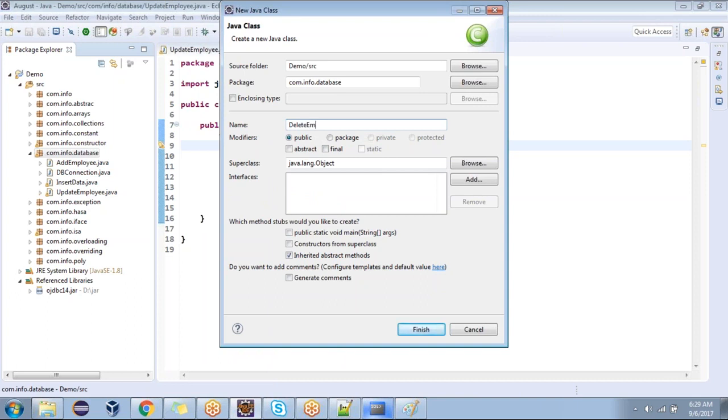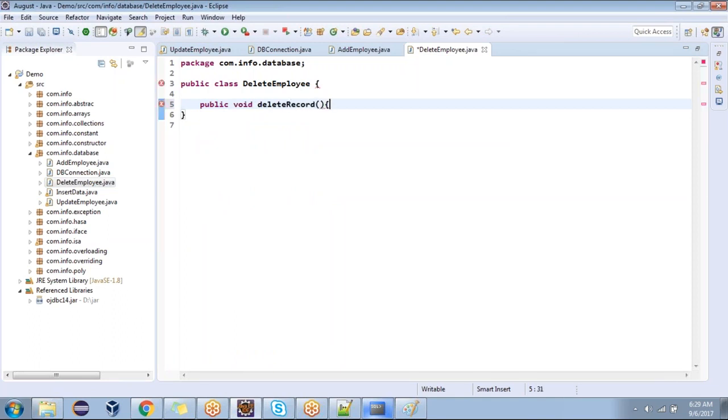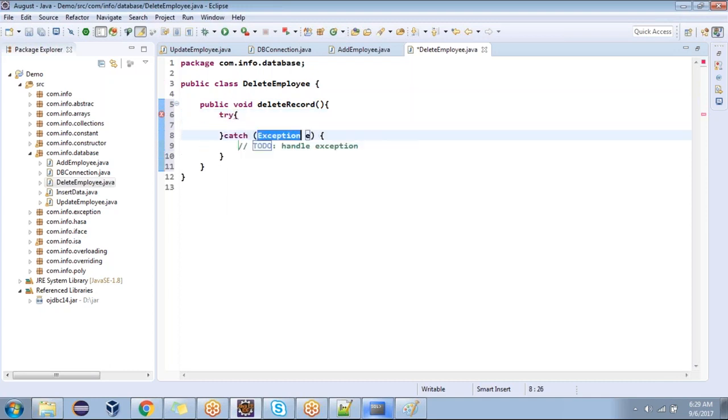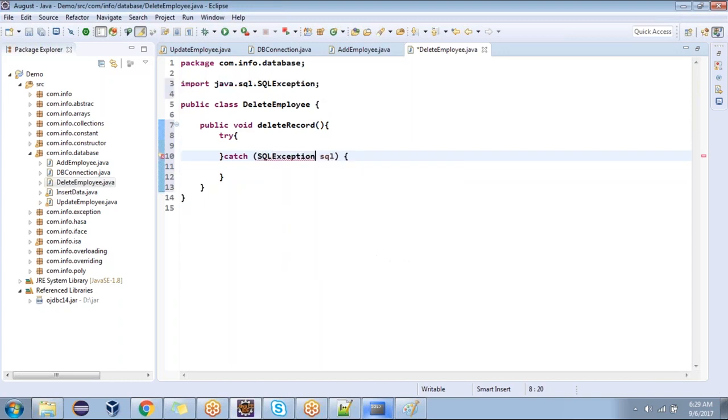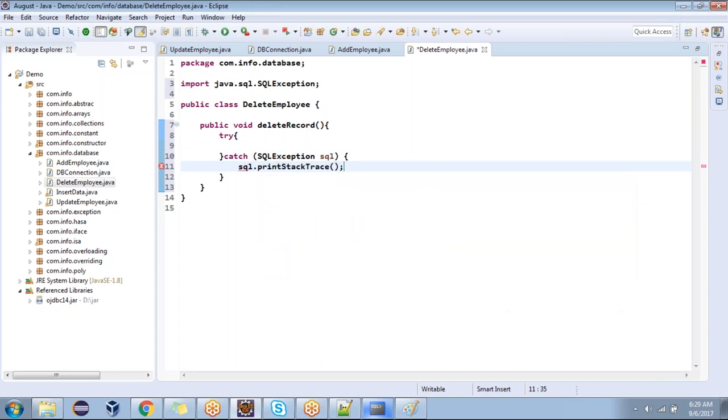Delete employee. Here I'm going to write one method, public void delete. You try to understand the concept first: repetition of code. Try, catch, SQL exception. Whatever you want to take, you can take, that's up to you. But I will get only SQL exception, so I'm going to take SQL exception. That's better.